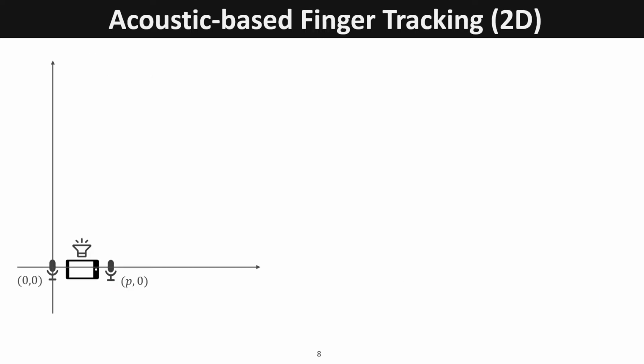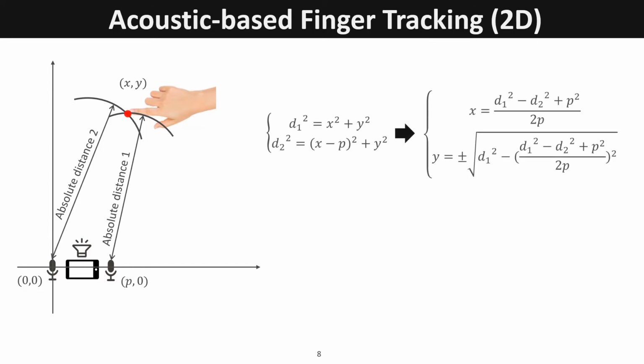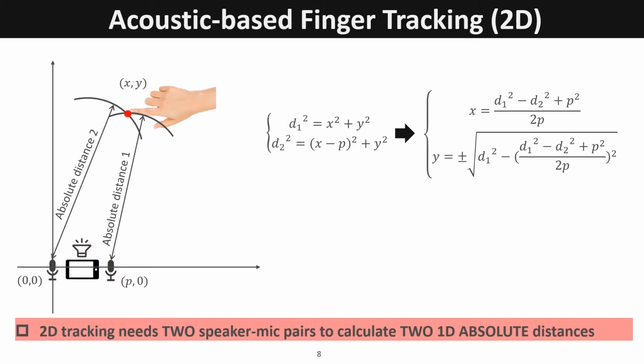Tracking in 2D space can be supported if the mobile device has at least one speaker and two microphones. For each speaker-microphone pair, the absolute distances from the finger to microphone 1 and microphone 2 need to be calculated. We can obtain the 2D coordinate information, x, y, of the finger by using the triangulation method. The accuracy of x, y mainly depends on the estimation accuracy of the two 1D absolute distances, d1 and d2.